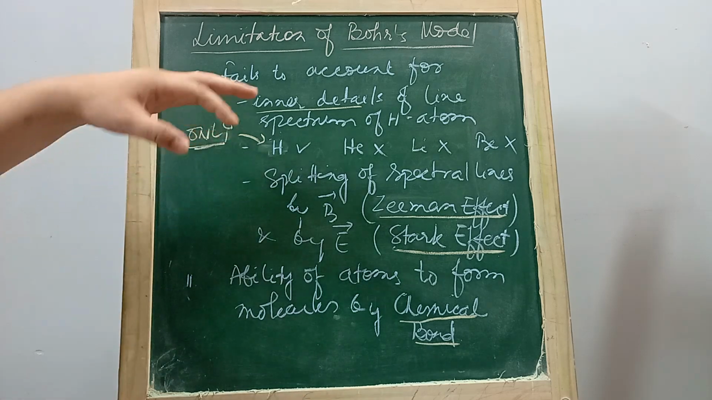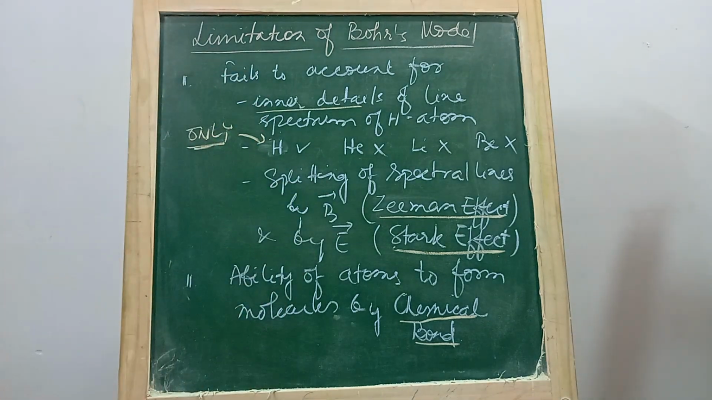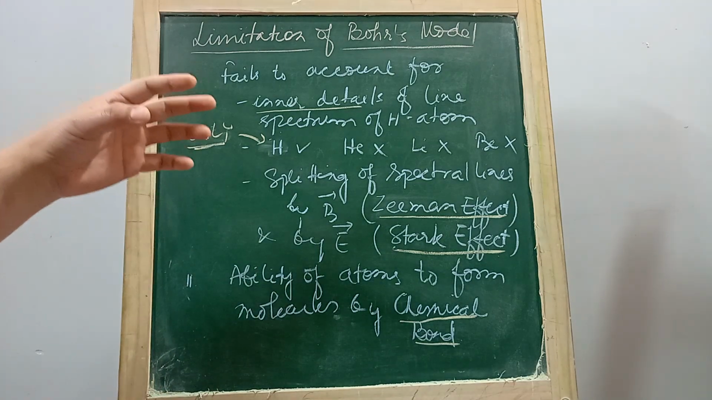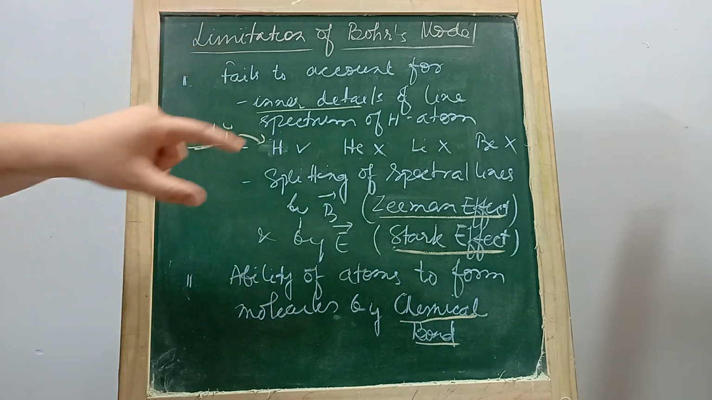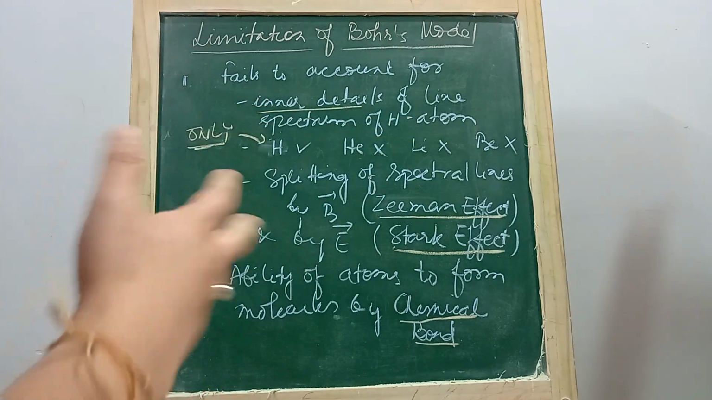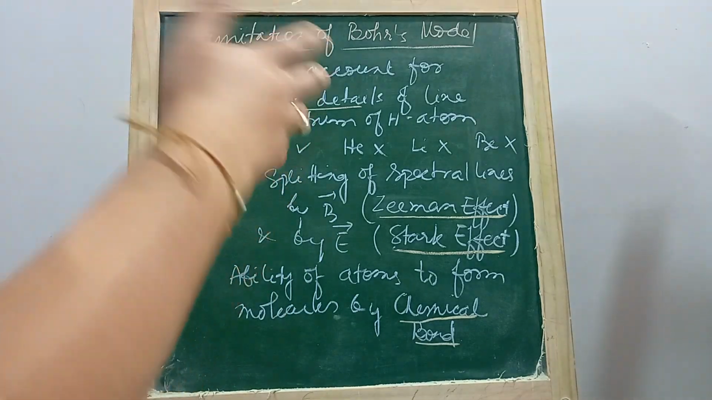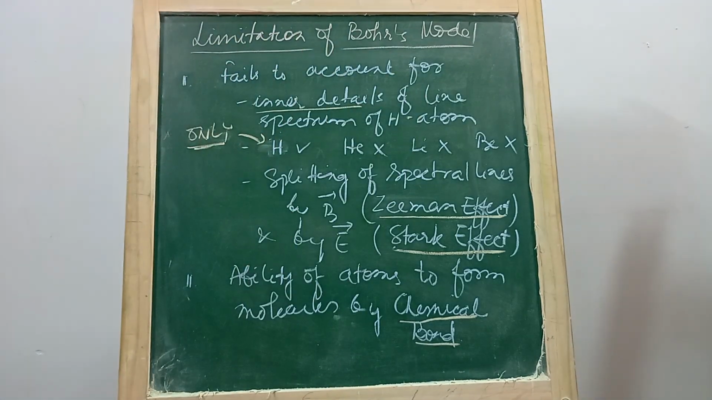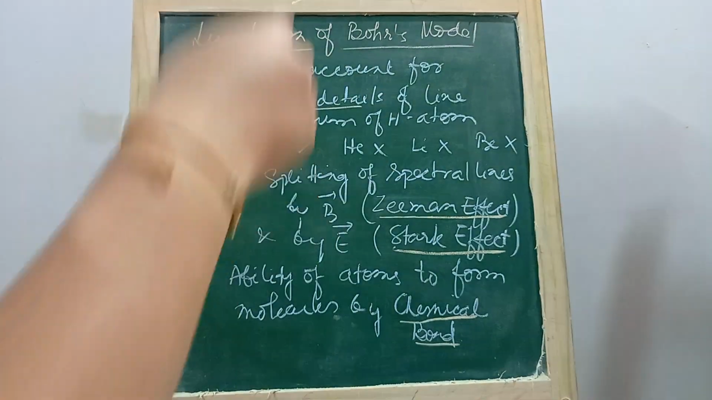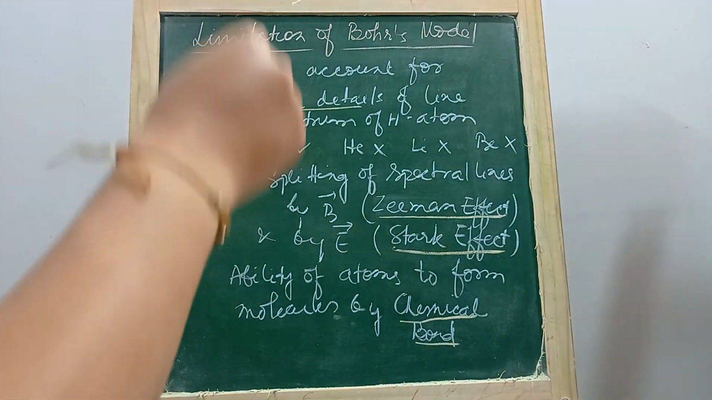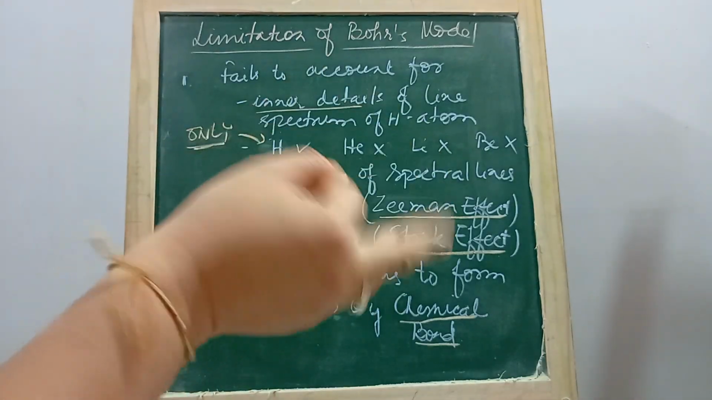Number one, Bohr's model is only for the hydrogen atom. It failed even in the hydrogen atom to account for the inner details of the line spectrum. We find that the spectrum of the hydrogen atom was not as simple as it looked, as per the calculations and the relationship that he provided. There were many inner lines, fine line spectra, which could not be explained with the simple formulas that he has given.